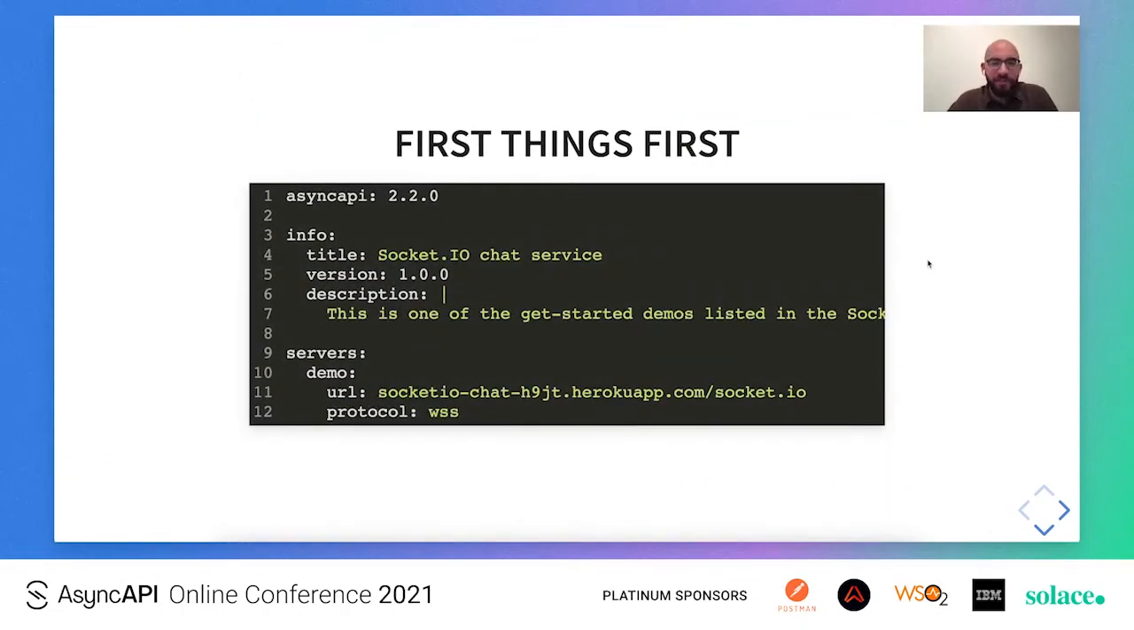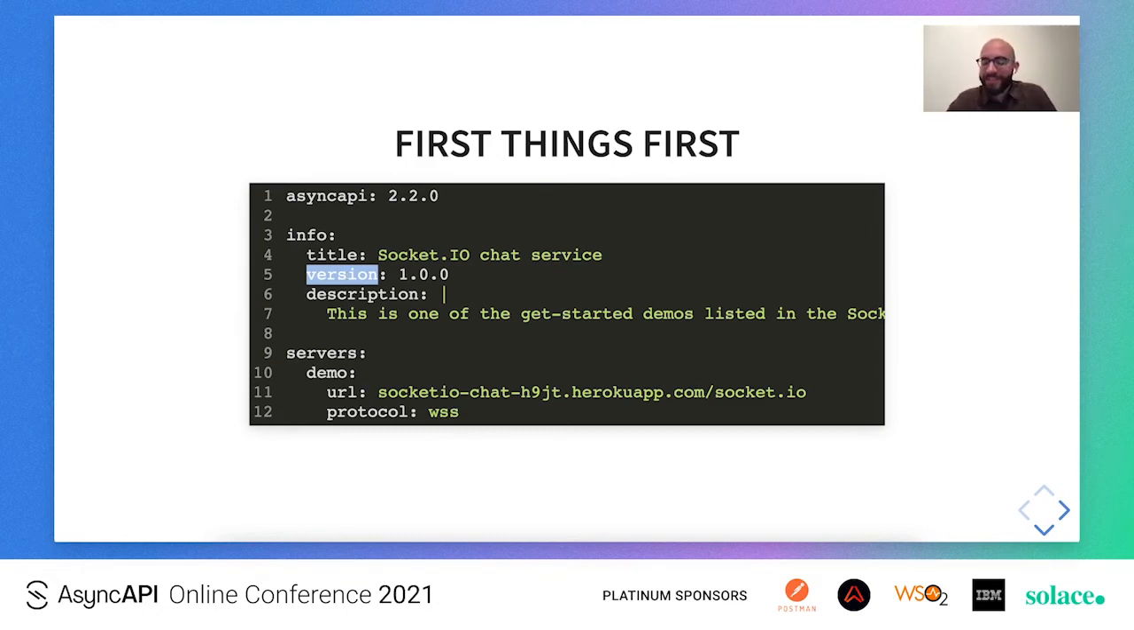So let's start putting together our AsyncAPI YAML, and let's start with the simple things first, like pinning the AsyncAPI version, the version of the specification that we want to use, as well as putting together some information with regards to our service, like the title, the version, and some brief description of what it does. Also, we're going to have a server section, in which we're going to define the server instances of our application.